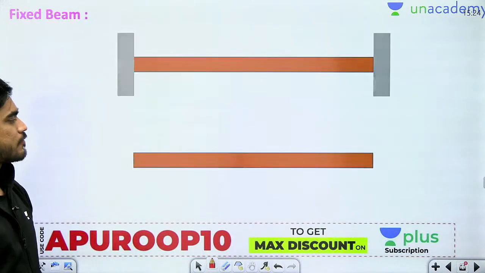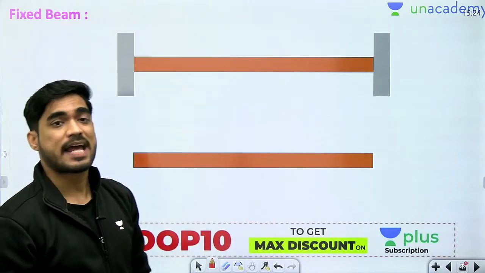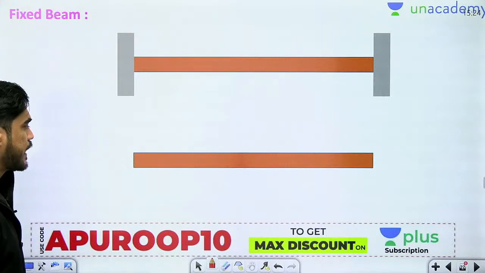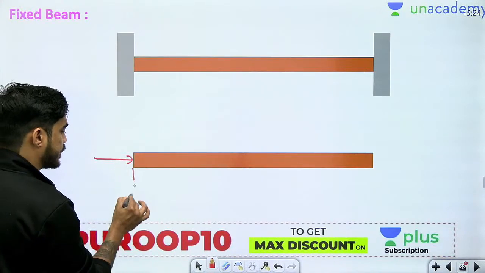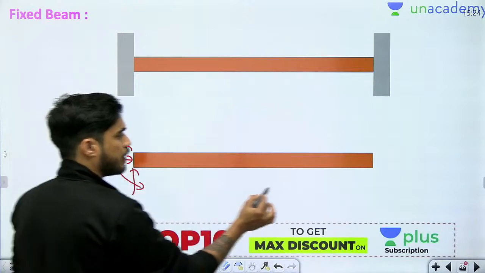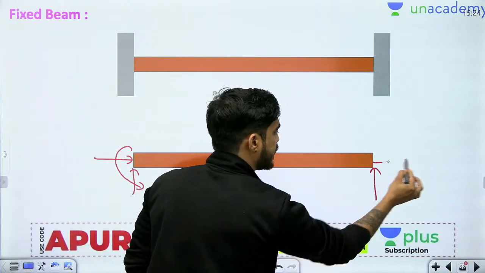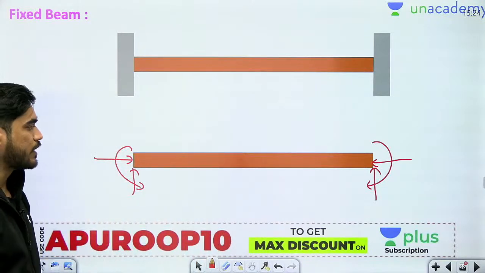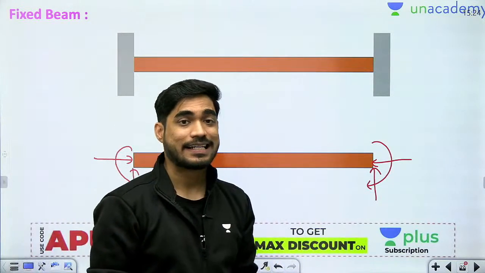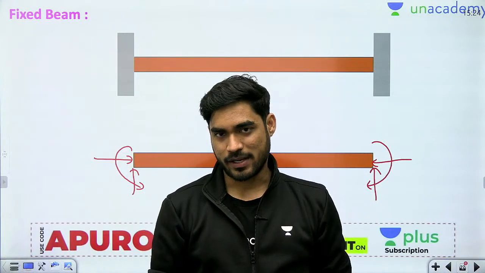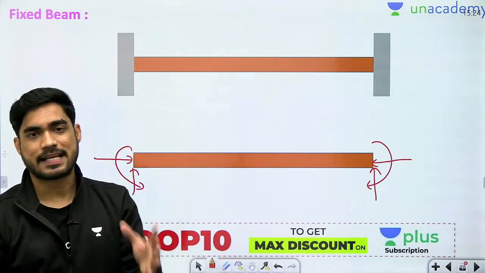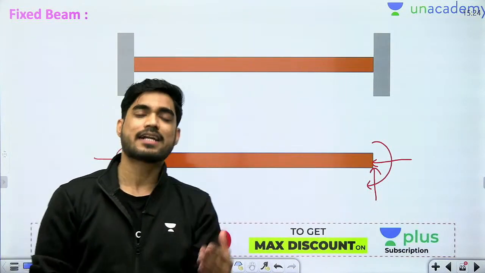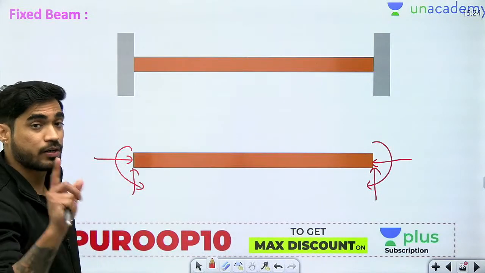Okay. Next one is fixed beam, also known as built-in beams, where both the ends are fixed. So in this case, there will be 3 reactions at this end and 3 reactions at this end. Total 6 reactions and only 3 equilibrium equations. So this is also statically indeterminate. Okay, so you have seen all the 6 types of beams and the type of supports and reactions in each case. You need to remember that.